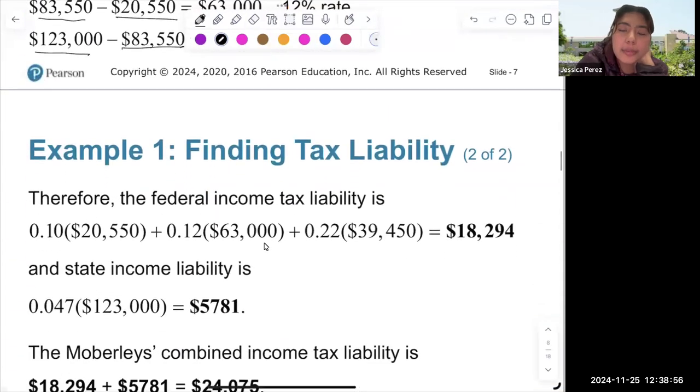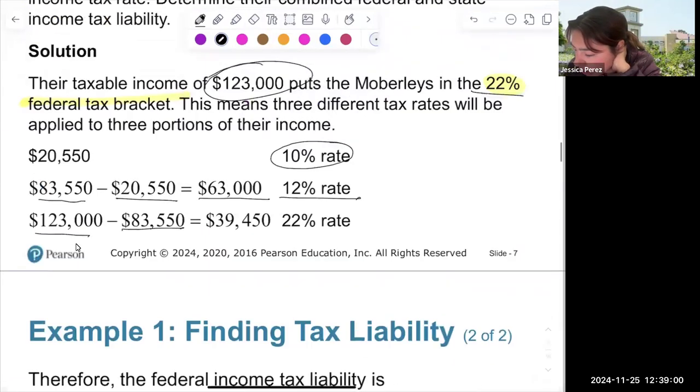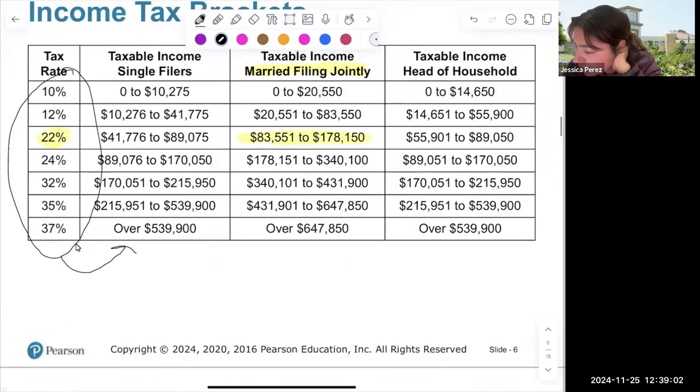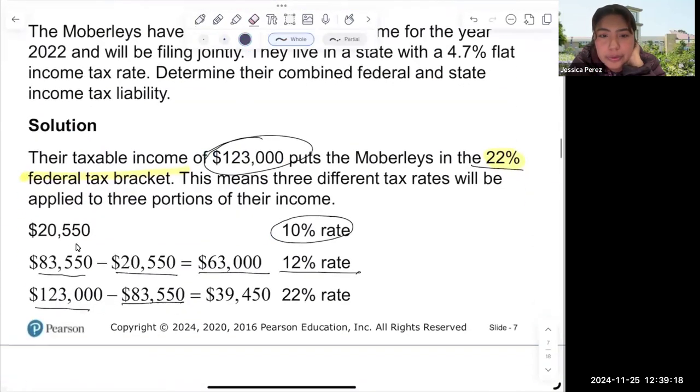Therefore, the federal income tax liability is 10% of the 20,000. See how they begin with the 20,000, then the 83,000, and then the 178,000 here. So here we have 10% of this amount, 12% of this amount, and 22% of the rest.